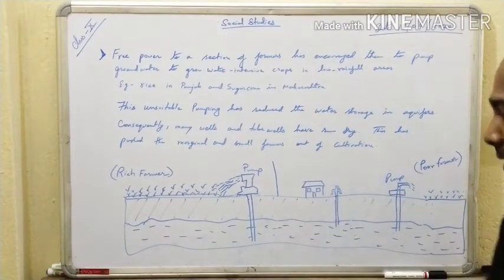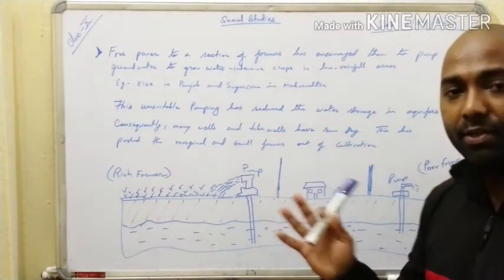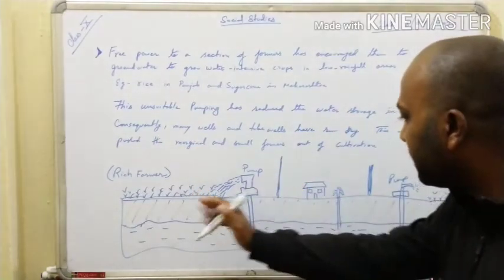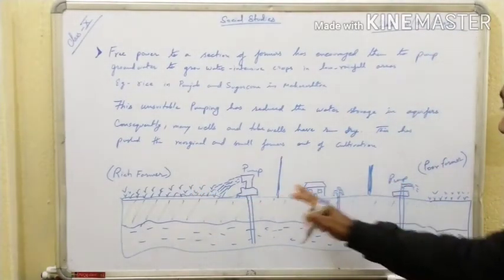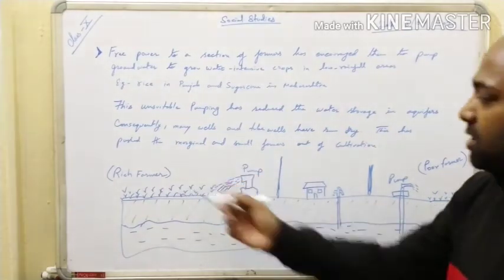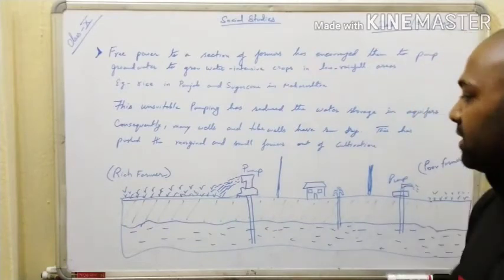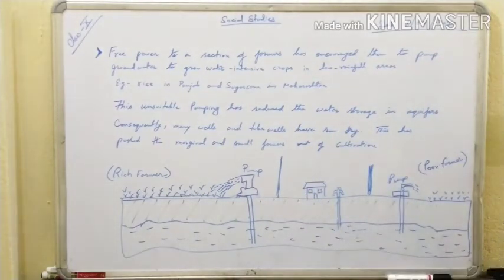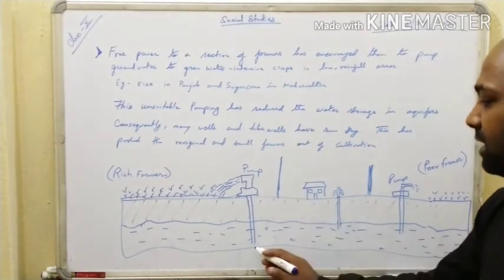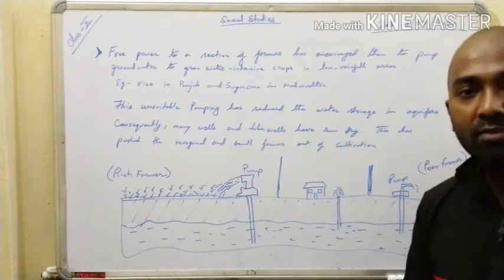Now let us understand the picture clearly. I have made three sections of the picture, three parts. This is your first part from here to here, this is your second part between these two, and then this is the third part. In the first part you will see a rich farmer who is cultivating crops using a high power motor pump. He has done a boring in which he has fixed the tube well to the depth of the water. To do this he has invested lots of money.